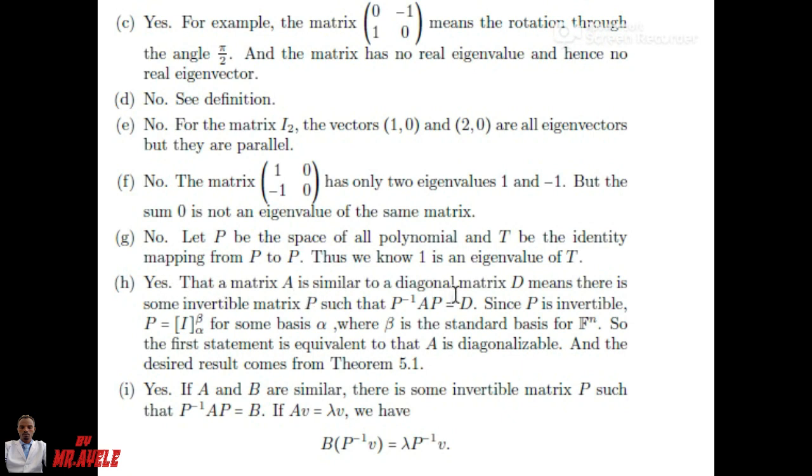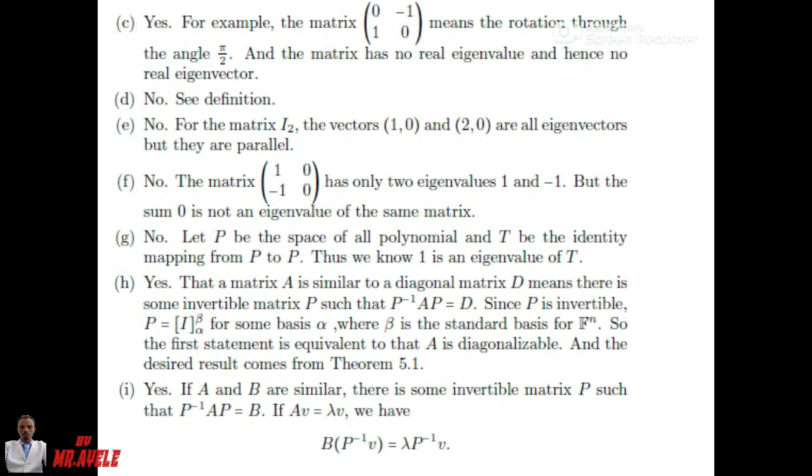That A is similar to the diagonal matrix D means there is some invertible matrix P satisfying this equation, by the definition. Since P is invertible, it is written like this for some basis, where beta is the standard basis. So the first statement is equivalent to A being diagonalizable, and the desired result comes from the theorem in the course. You can check this one.